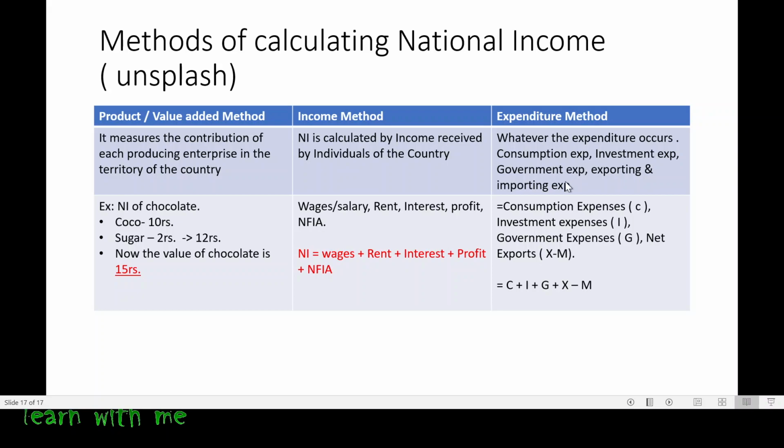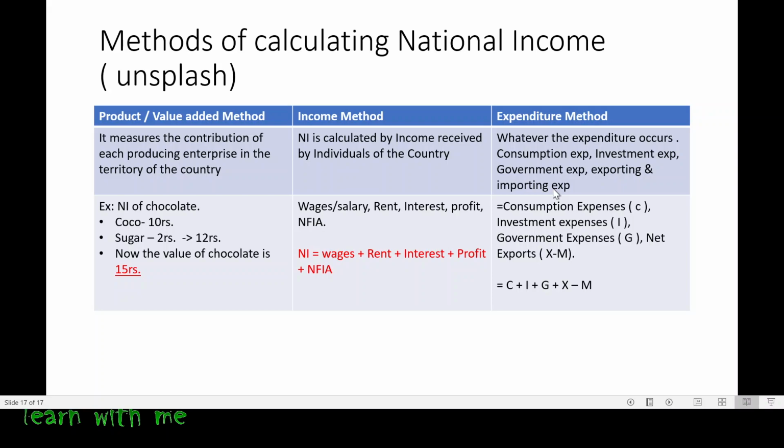Now, government expenditure. Of course, government does many things and incurs many expenses. So all those expenses will be in the expenditure method. Next, exporting and importing expenses. Whenever I export any goods from India to another country, there will be some expenses, transportation expenses, traveling expenses, etc. So all these things I have to include in this only.